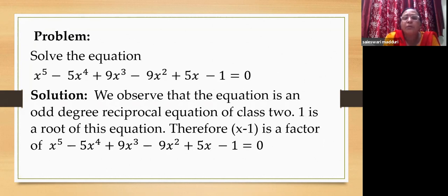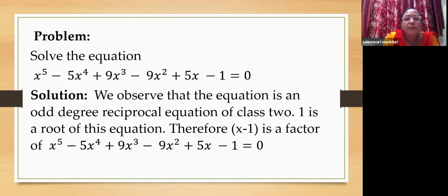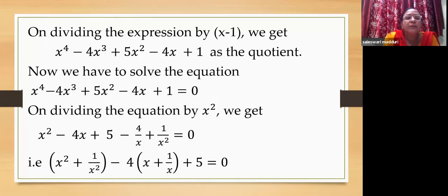If you get one root, immediately we divide the equation by x minus 1. You can either go by regular division or divide by 1 using synthetic division. Dividing the x power 5 polynomial by x minus 1, we will get x power 4 minus 4x cube plus 5x square minus 4x plus 1 as the quotient.